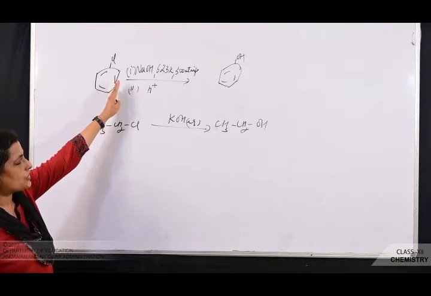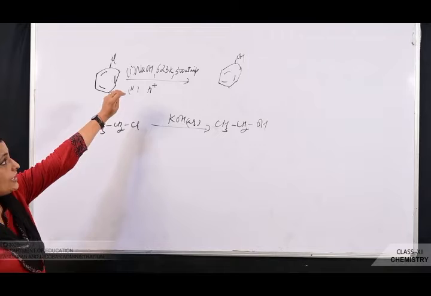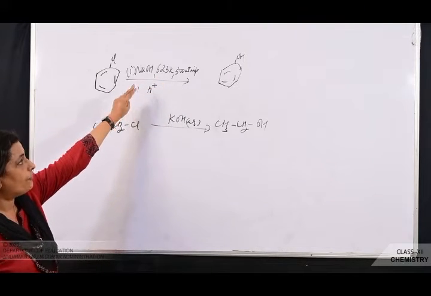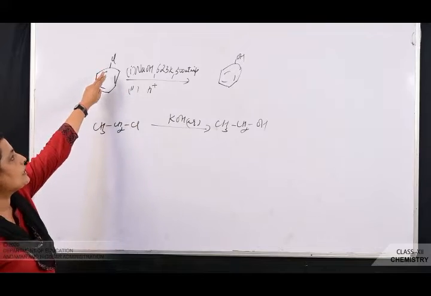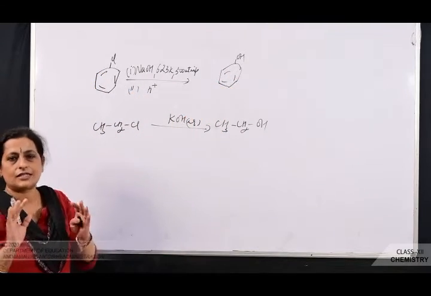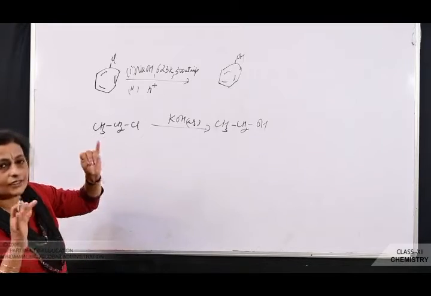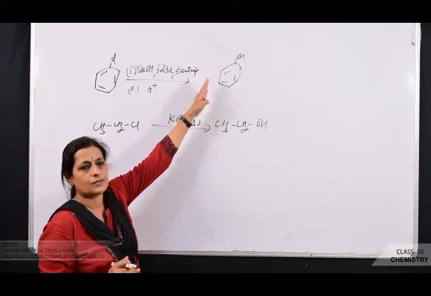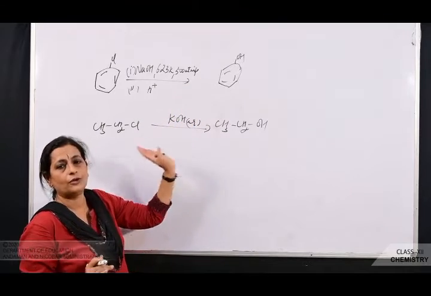The same reaction, you are treating it with sodium hydroxide at 623 Kelvin, 300 atmosphere pressure, followed by acidification, then only Cl is being replaced by what? OH. So got the difference? The reasons I had already explained. Those are the reasons why haloarenes do not undergo nucleophilic substitution reaction as haloalkanes.